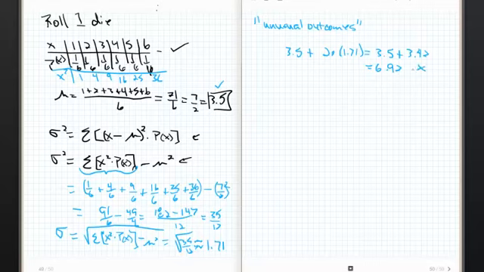So if I get a value when I roll a die that is greater than 6.92, I get an unusual roll. Well, I'm only rolling one die, right? I can't roll a 6.9. I can't roll a number bigger than 6. Same thing, if I go 3.5 minus 2 times 1.71, then this is 3.5 minus 3.42, and this is 0.08. If I get a roll that's less than 0.08, it's unusual.